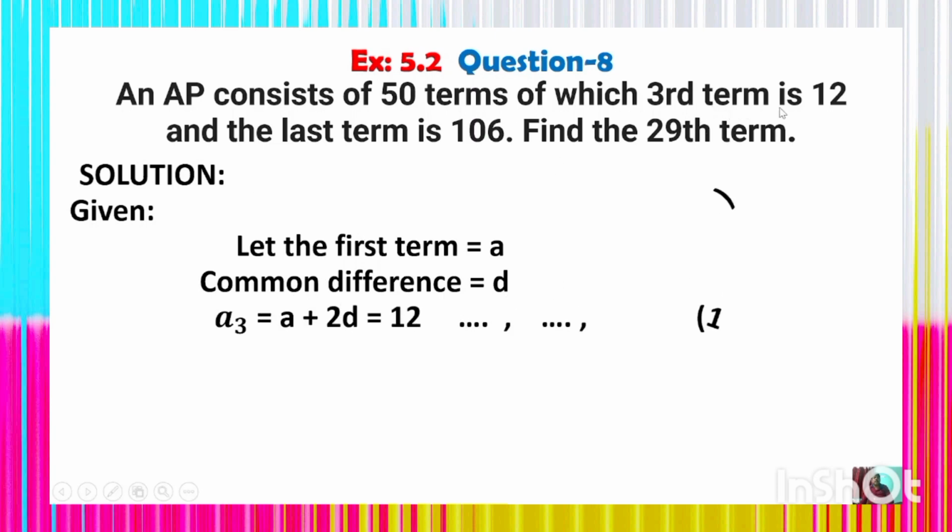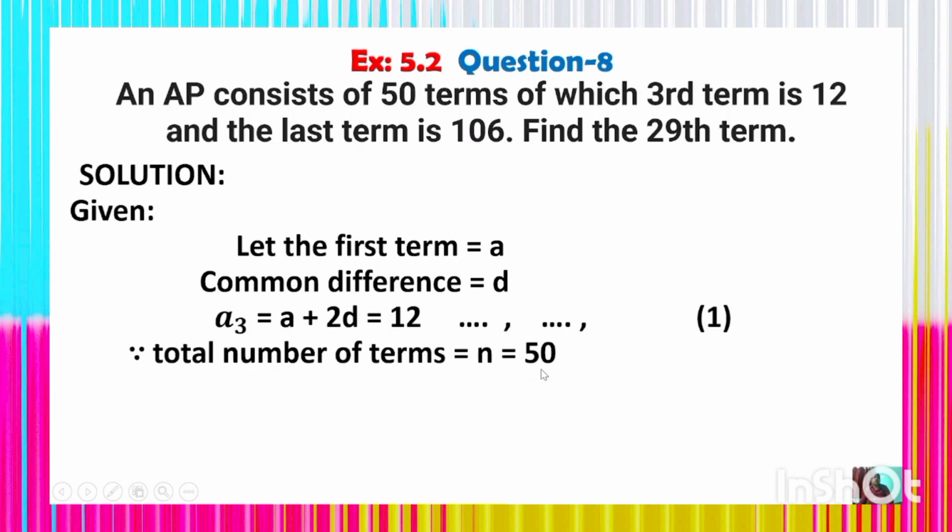And it is given that the third term of the AP is 12, which is a3 is equal to a plus 2d, which is 12, right? And since the total number of terms is equal to 50, the AP contains 50 terms, so the total number of terms n is equal to 50. Thus the 50th term of the AP is the last term.